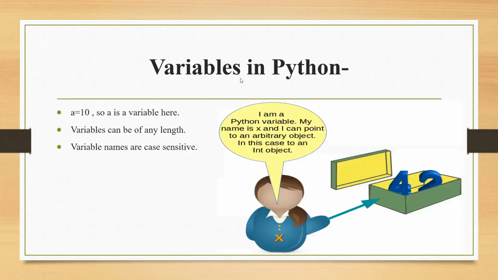Next, we are heading towards variables in Python. Let us see this interesting figure right here. I am a Python variable. My name is X, and I can point to an arbitrary object, in this case, to an int object. Int means the data types, which I'll be telling you in later slides. Okay, so this is X. You can see it is written X here, and if I say X is equal to 42, that means this X is a variable.